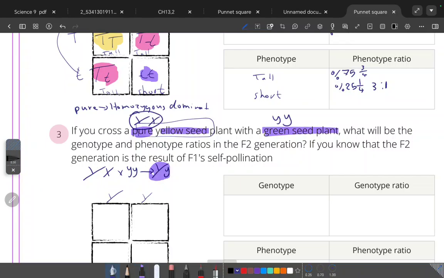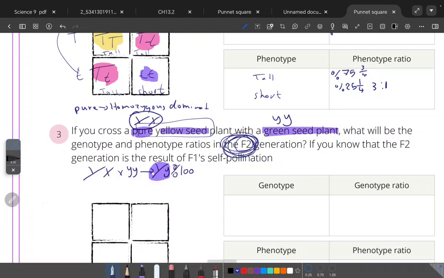So 100% of the first generation become Y capital, Y small, or we can say yellow seed. But the question asks what the genotype and phenotype ratios of the second generation will be.